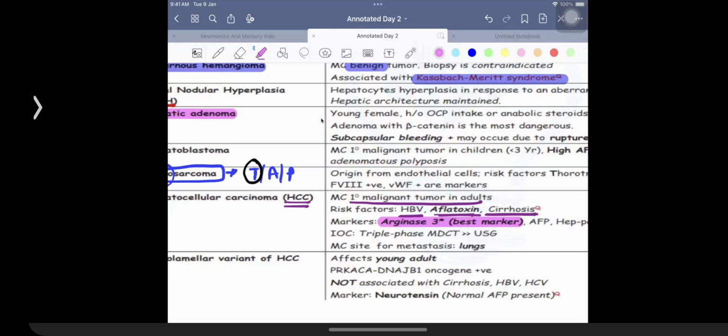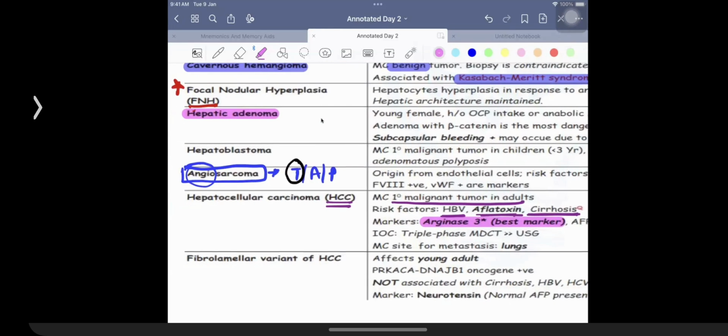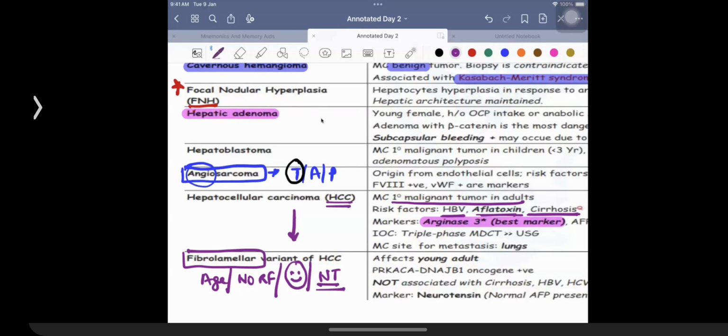But there is one particular type of hepatocellular carcinoma that is going to be different from the other subtypes, which is given the name of fibrolamellar variant. Why? Because this is going to be seen in a younger age. It is not going to be having the classical risk factors. It is going to be having good prognosis. It is going to be having a tumor marker, which is given the name of neurotensin. Neurotensin. So it is going to be having a relatively slower growth because it is going to be seen in case of younger individuals, not classical risk factors.